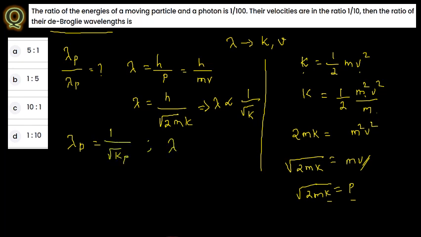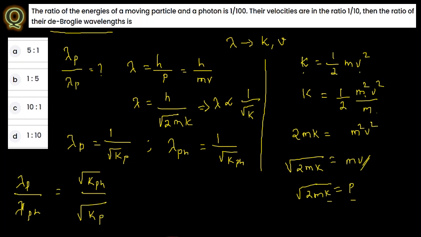Similarly, lambda of photon is inversely proportional to the square root of kinetic energy of photon. So lambda of particle divided by lambda of photon is equal to the square root of kinetic energy of photon to kinetic energy of particle. They have already given kinetic energy of particle to photon, that is 1 is to 100.